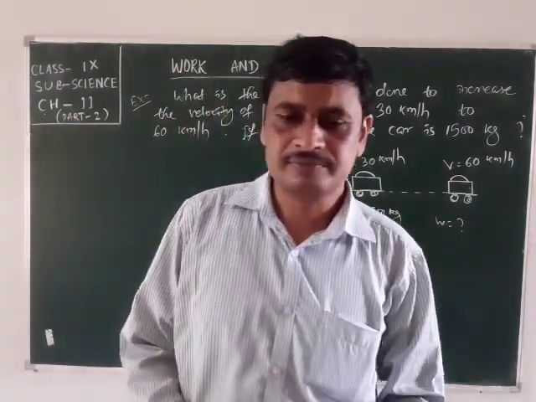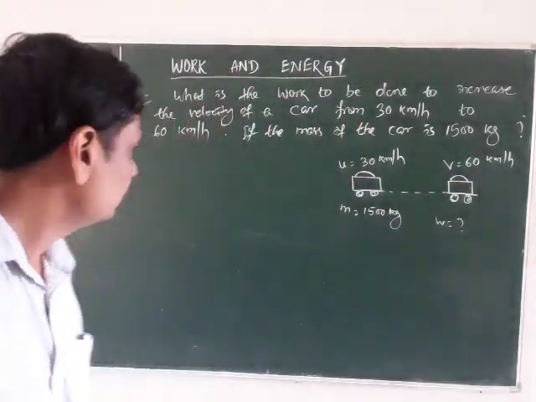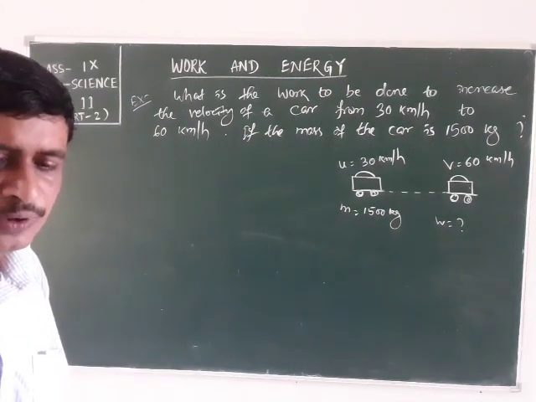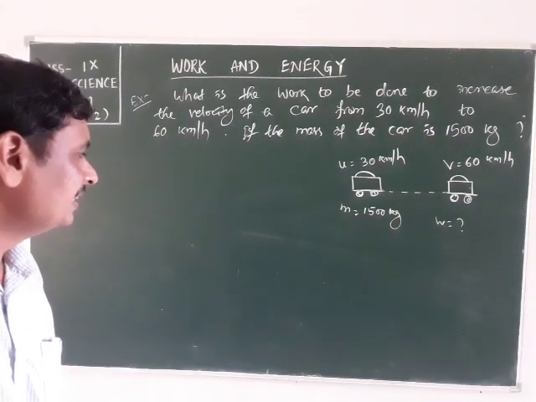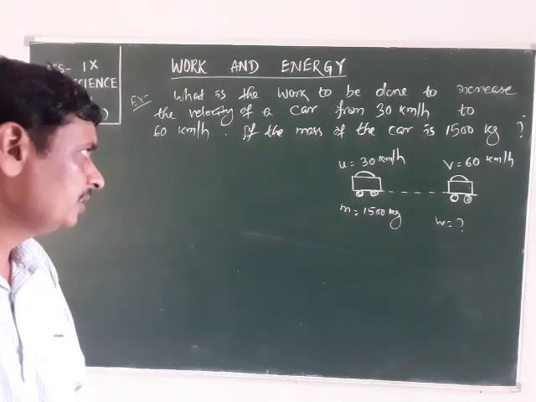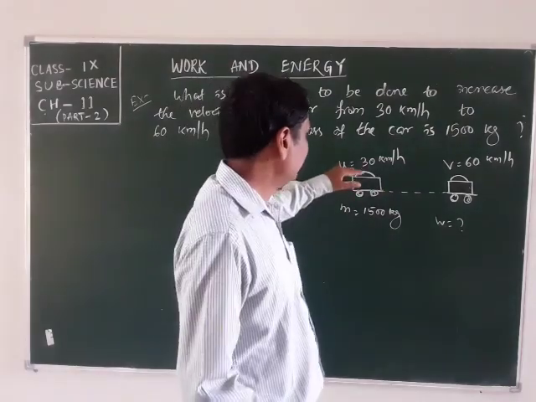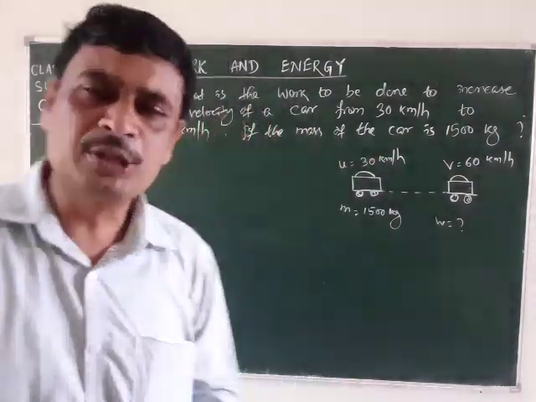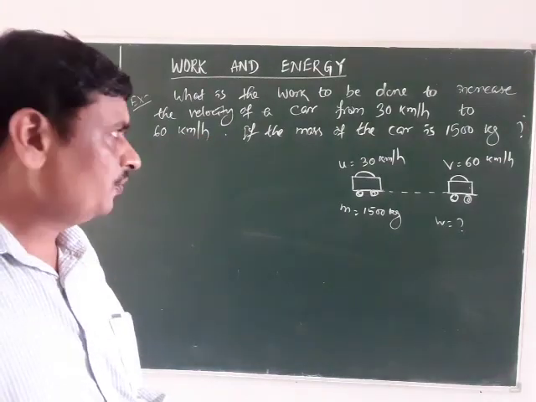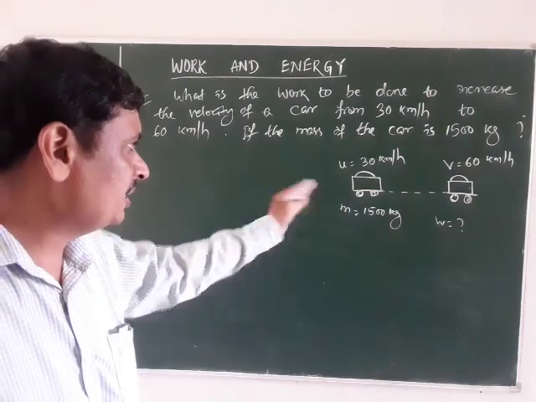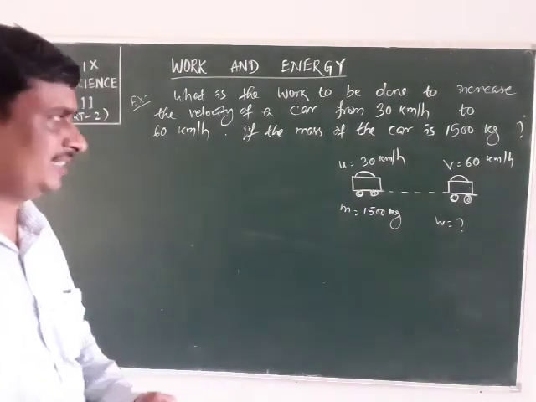How to find the amount of work done? It depends upon the kinetic energy. If the velocity is increased, that means more kinetic energy will be used there. We have to find the difference of the kinetic energy in both cases.